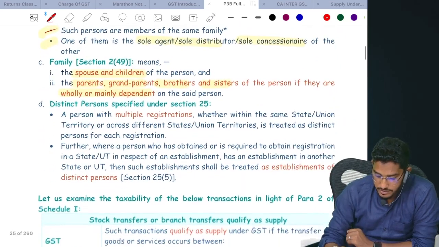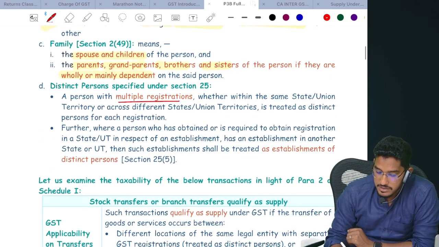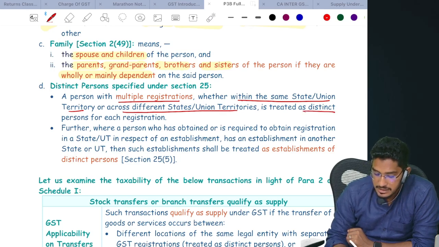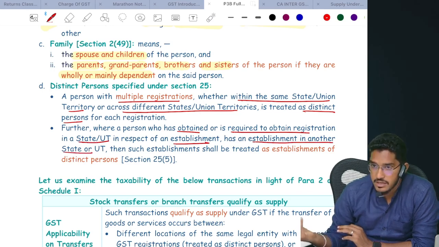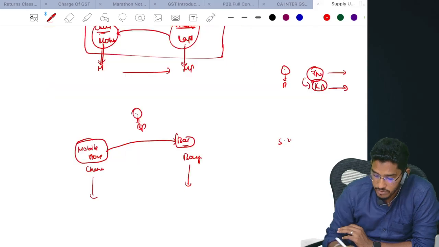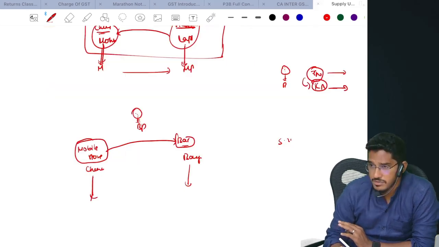If you are a person with multiple registrations, whether within the same state or union territory or across states or union territories, you are treated as a distinct person for each registration. Further, where a person has obtained or is required to obtain registration in a state or union territory in respect of an establishment and has an establishment in another state or union territory which doesn't require registration, like the bar example I told you, in one state you have a place of business requiring registration, and in another place you have an establishment which doesn't require any registration.